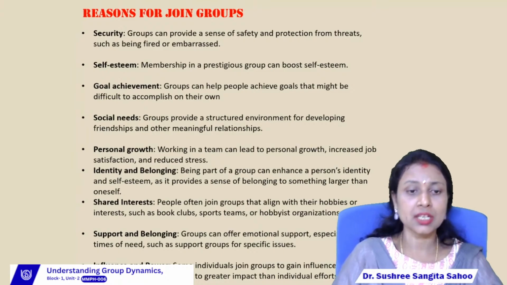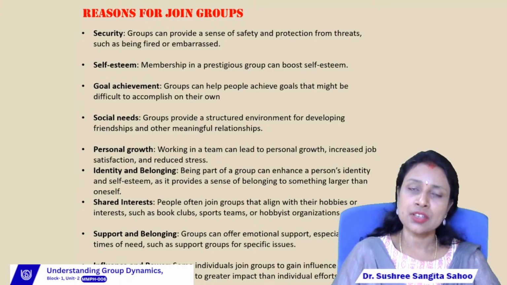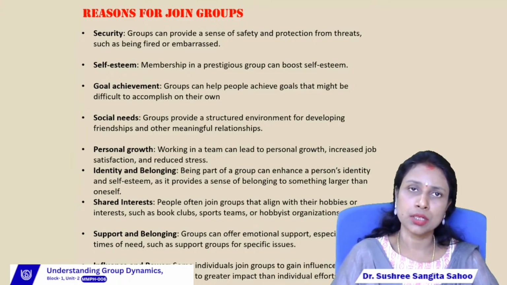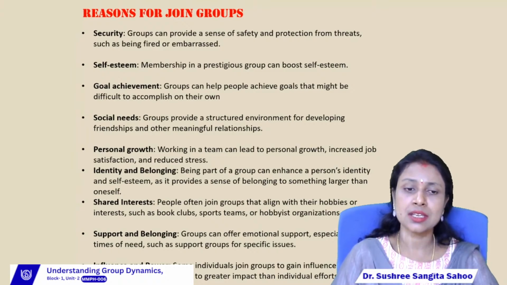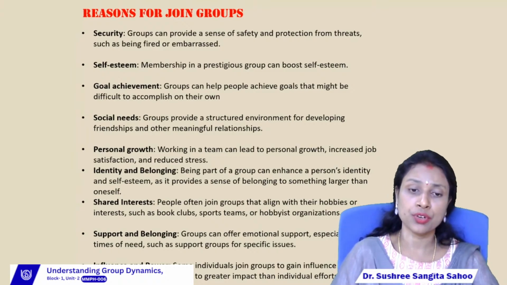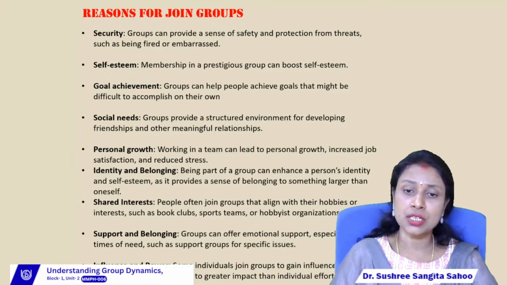Then the next one is influence and power, right? Sometimes due to power, individual persons join a group. Some individuals join a group to gain influence or power, as collective action can lead to greater impact than individual efforts, right?